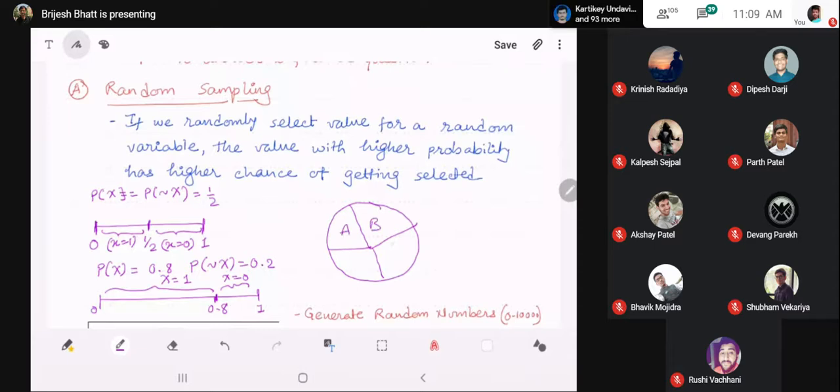And more examples would fall in B class, right? Because the area was larger.